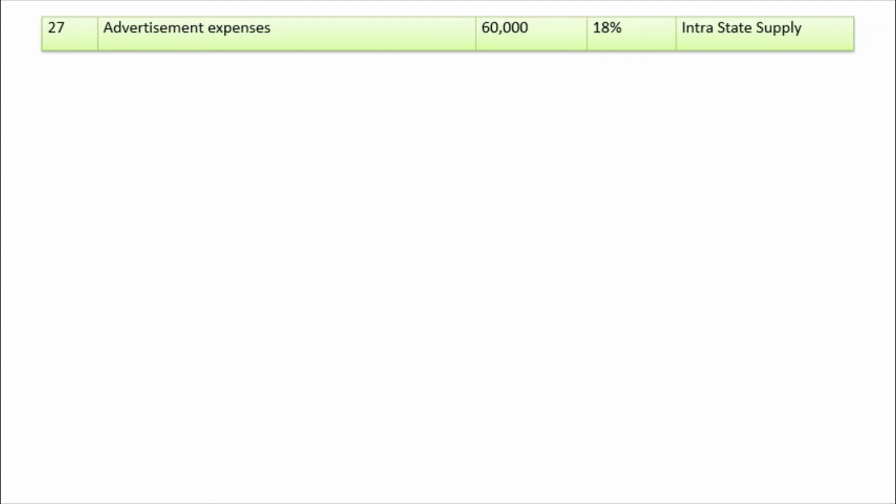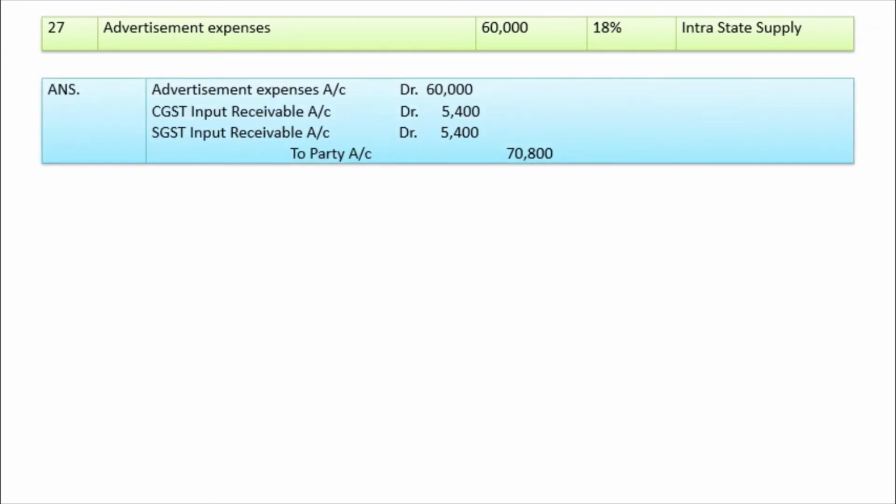And as credit is available, the entry will be advertisement expense account debit 60,000, CGST input receivable account debit 5,400, that is 9% of 60,000, SGST input receivable account debit 5,400, 9% of 60,000, to party account total 70,800.